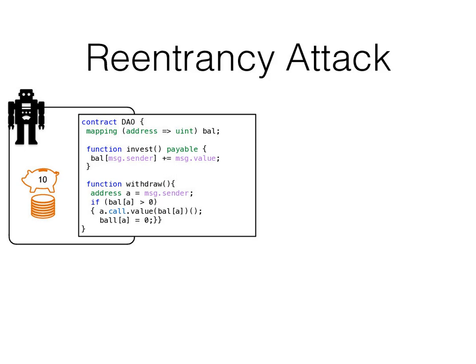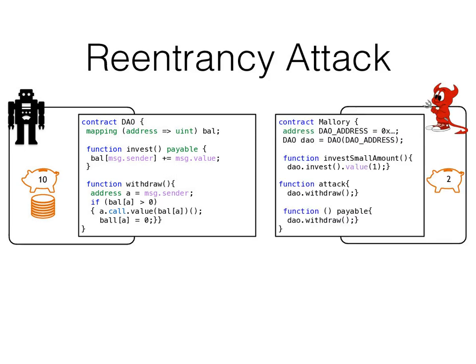Our contract consists of a mapping between addresses and balances and two functions, invest and withdraw. By calling the invest function, the balance of a caller is increased by the value attached to the call. When calling the withdraw function, it is first checked if the caller has invested before. If this is the case, the investment is sent back to the caller and the balance mapping is set to 0. Although this contract seems secure, it is susceptible to a so-called reentrancy attack.